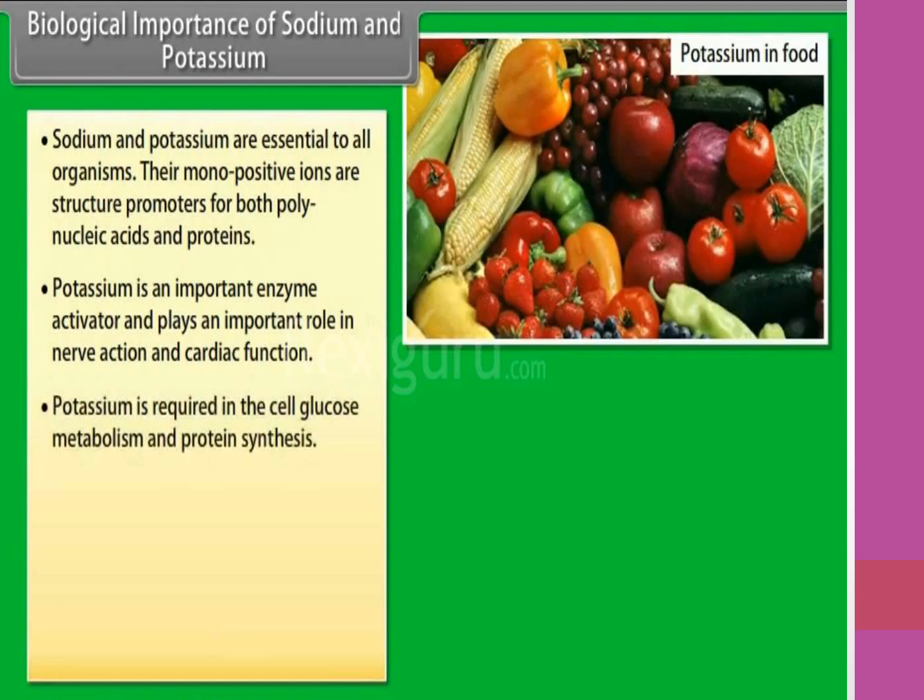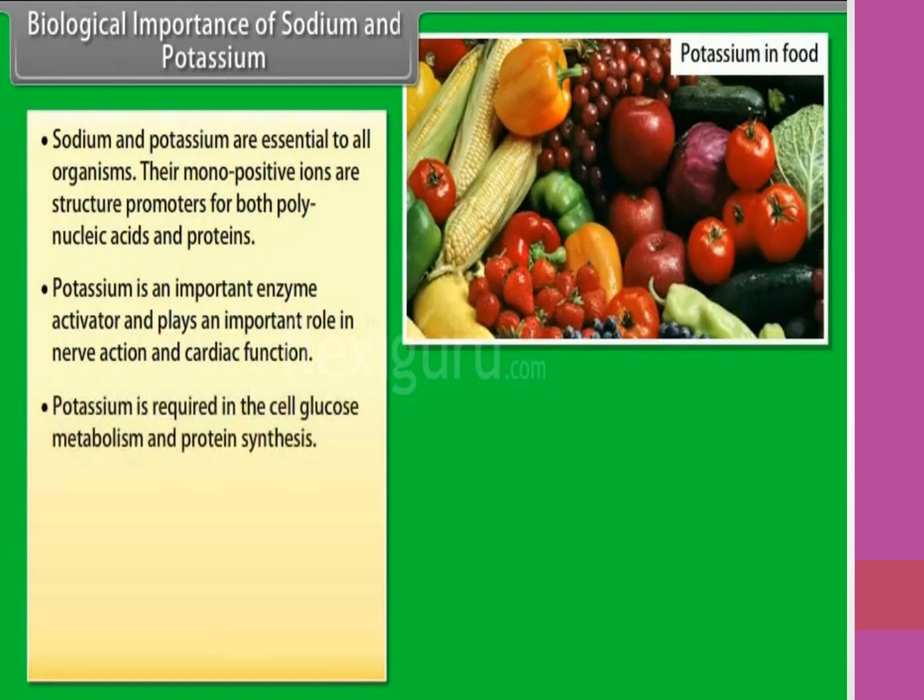Potassium is required in cell glucose metabolism and protein synthesis. The sodium-potassium pump plays an important role in transmitting nerve signals. Sodium ions are found primarily on the outside of cells. They are also involved in glucose and cell fluid transport mechanisms, in penetrating cell membranes with sugars and amino acids, in regulating the flow of water across cell membranes, in nerve signals, and in the efficiency of active enzymes. All these things show that sodium and potassium have great importance in the biological field.